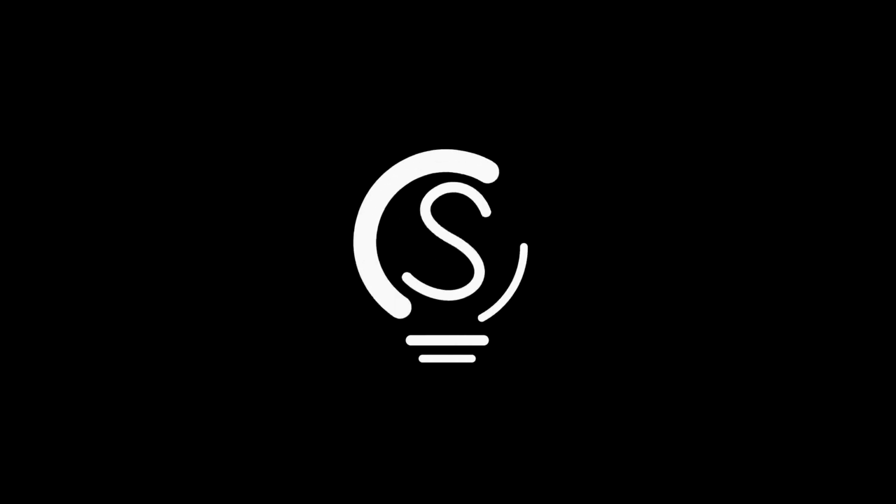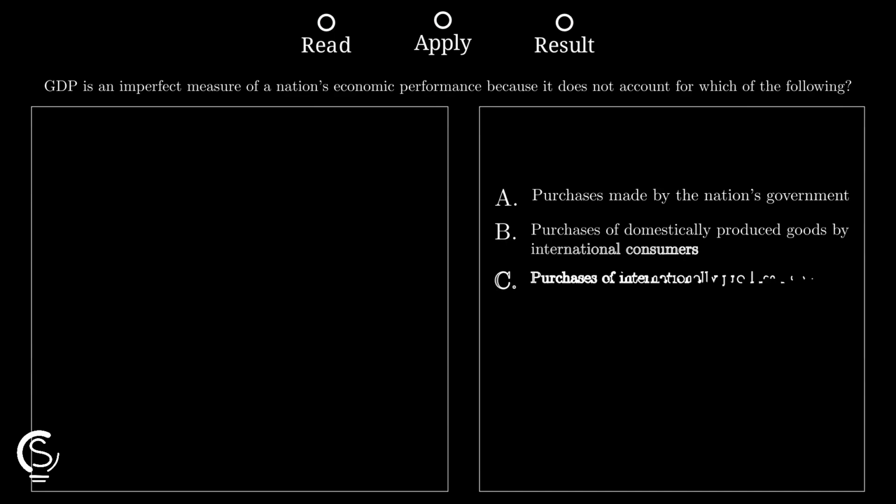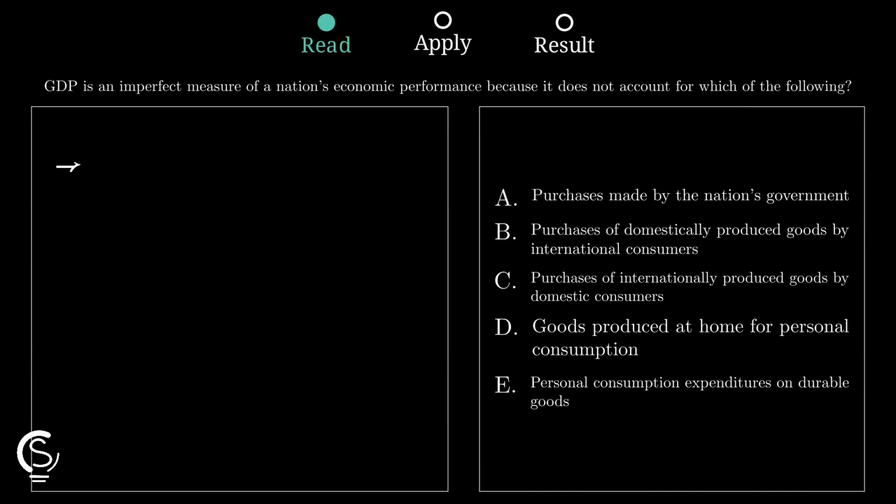Let's level up. GDP questions get people, but this one is quick if you focus on what GDP actually counts, and just as important, what it leaves out. GDP measures the market value of final goods and services produced within a country. So the key word is market. If no market transaction happens, GDP usually misses it.